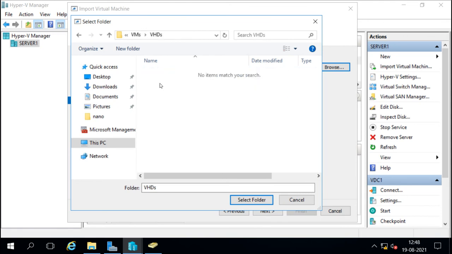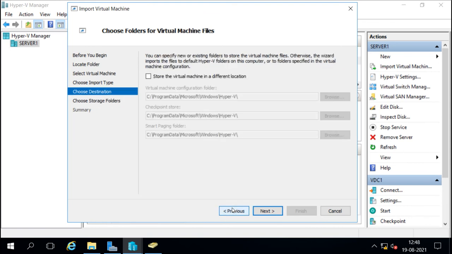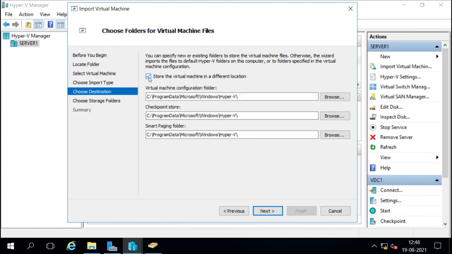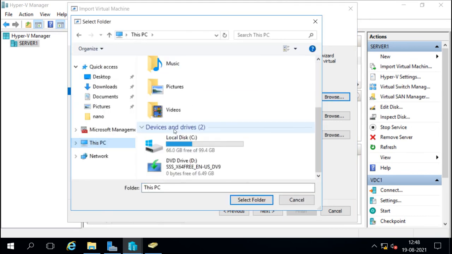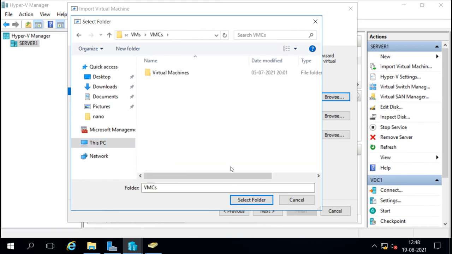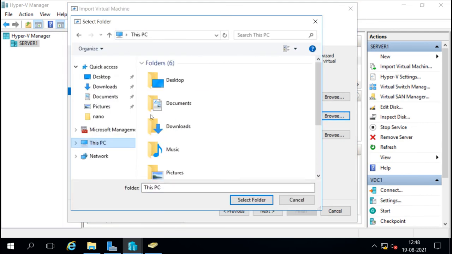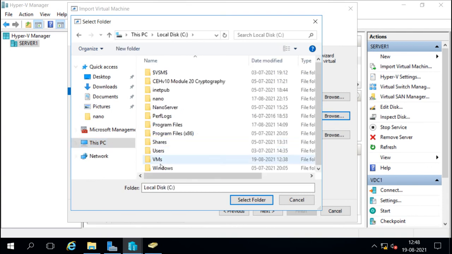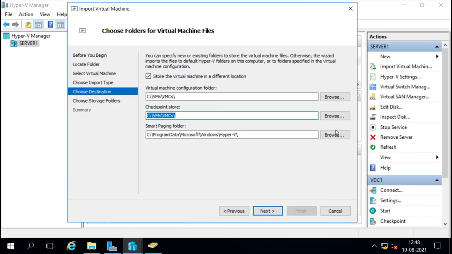I will choose this directory for that, and maybe I should choose another location for all these files, so that it will not conflict with the original one.